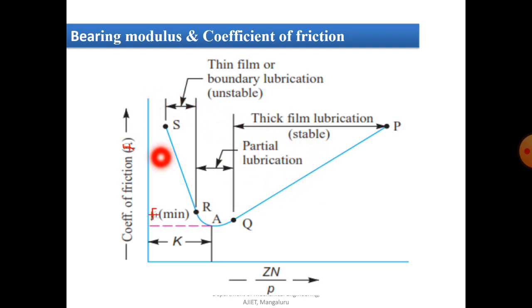You can see here at the point A, the coefficient of friction is minimum at this point.